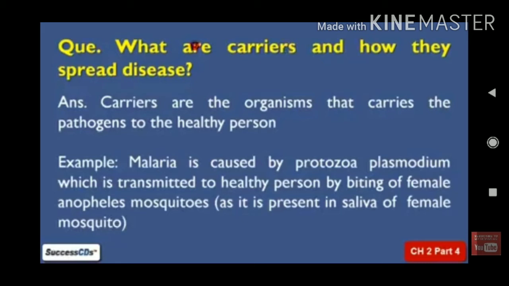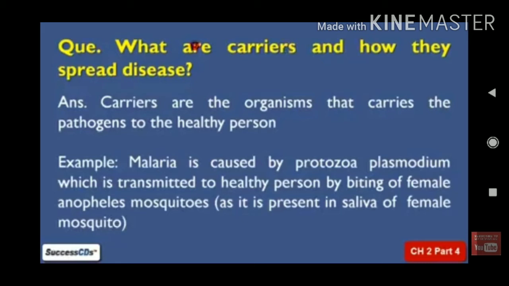The female Anopheles mosquito carries the malaria parasite. And the Aedes mosquito, we call it the Aedes aegypti mosquito, carries the dengue virus. So these are the disease causing and disease carrying organisms.